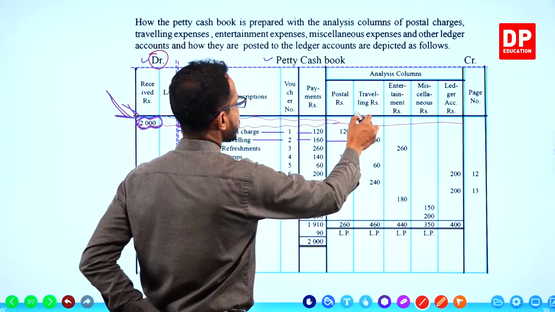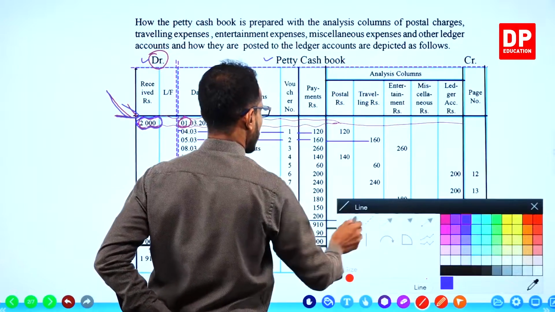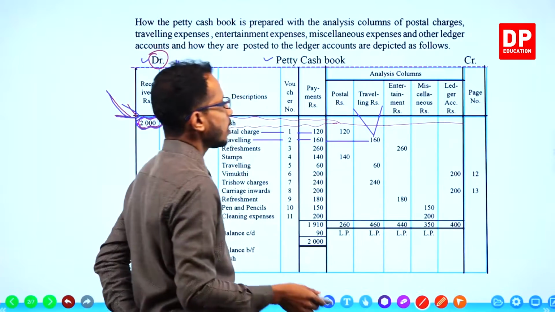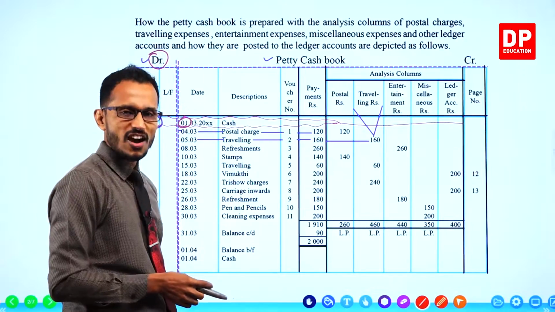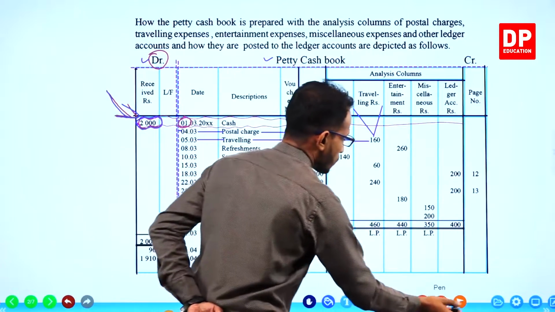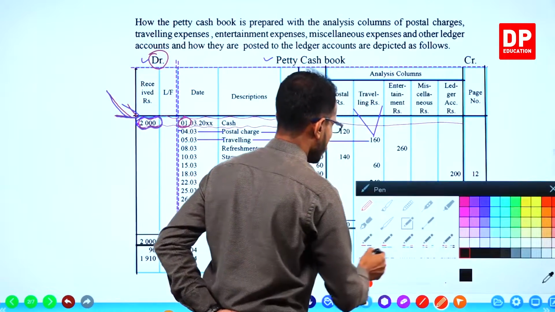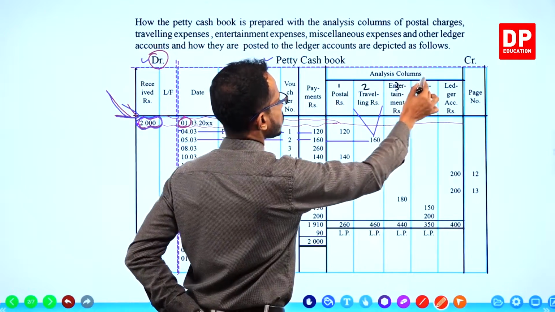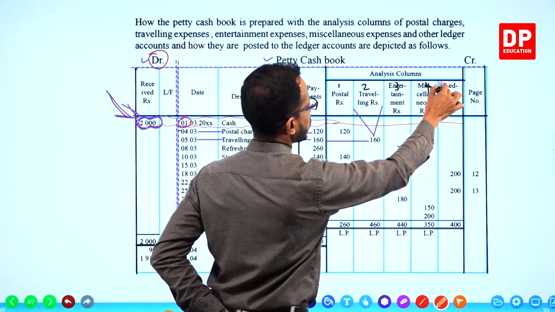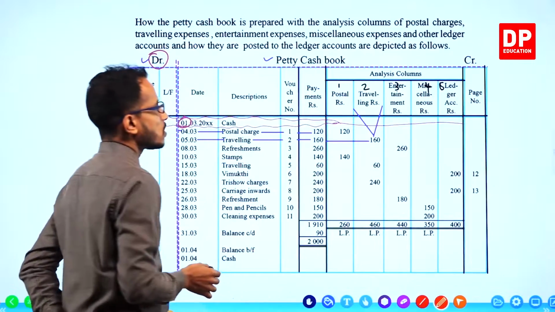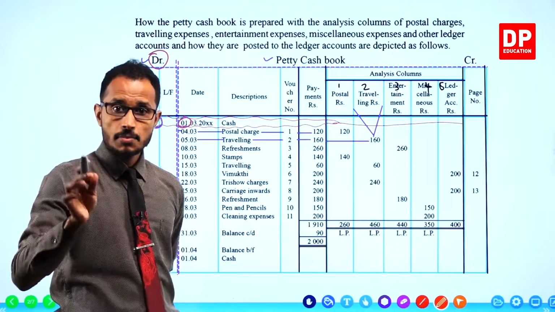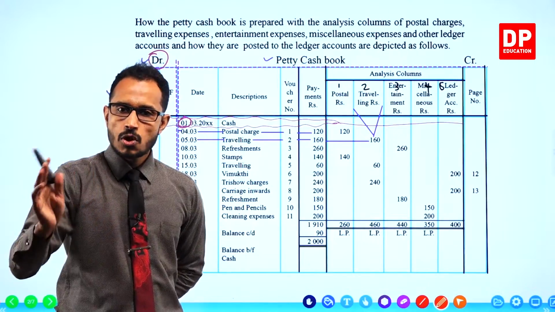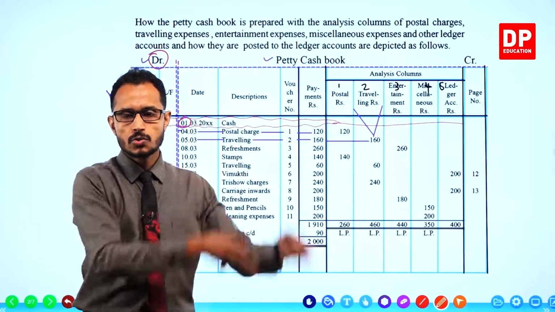In this petty cash book, children, there are 5 analysis columns, but in your exam they will definitely tell you how the analysis columns should be drawn. Okay, in the exam question they normally give you what analysis columns should be drawn.